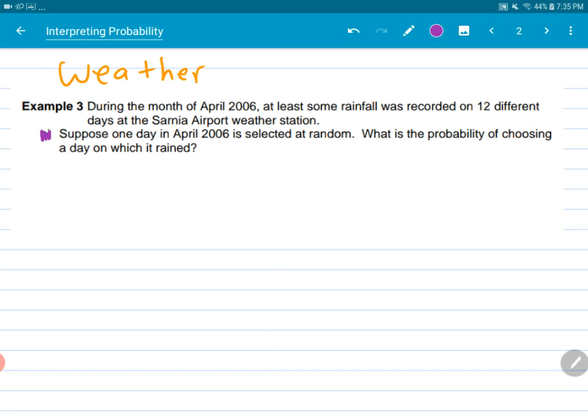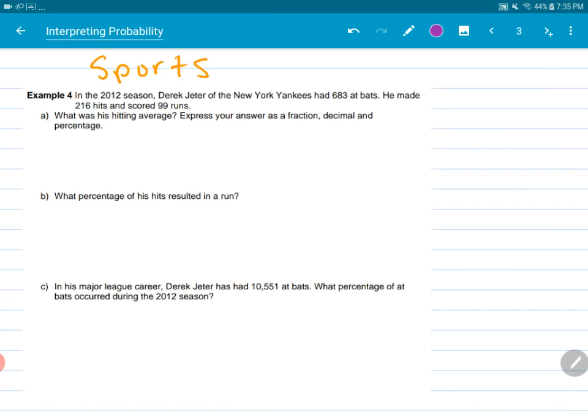So this question, we'll read it together, then I'll flip to the next one. During the month of April 2006, a long time ago, at least some rainfall was recorded on 12 different days at the Sarnia Airport weather station. Suppose one day in April 2006 is selected at random. What is the probability of choosing a day that it rained?